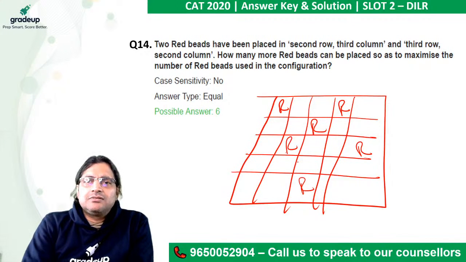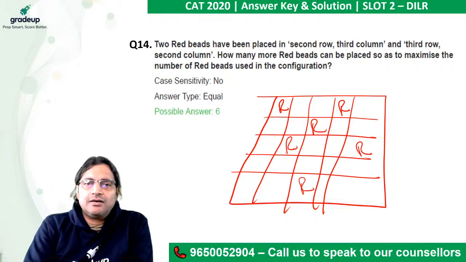Okay. So how many more red can be put so as to maximize the number of red beads in the configuration? We have one R here, one R here, R here, R and R. What about this one? We can put one R here and one R here. So how many do we have? 1, 2, 3, 4, 5, 6, 7 and 8. 2 were already there, so 6 more. So 6 is the answer.